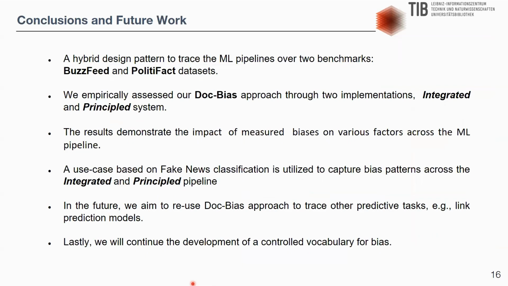And to conclude our work, the DoG Bias approach is evaluated through two implementations, that is the integrated and principled hybrid AI systems. And we have demonstrated that the potential biases are measured over the machine learning pipeline and are documented in the knowledge graphs. In future, we will reuse our approach to trace other predictive tasks, for example link prediction tasks.